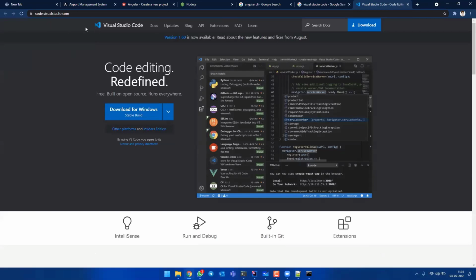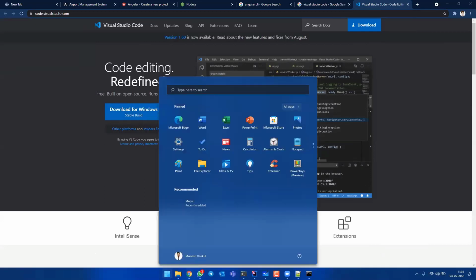You may go for any editor, but I will still argue that Visual Studio Code is the best editor out there, and it is also free. It is updated every 10 to 15 days. It is an awesome editor, the best I have ever seen for front-end application development. So after downloading Visual Studio Code, you can just open it.